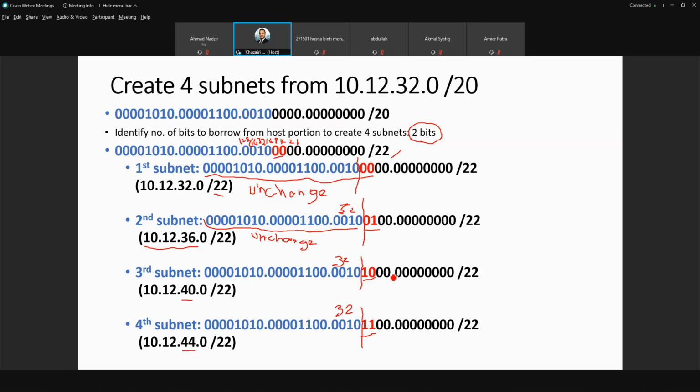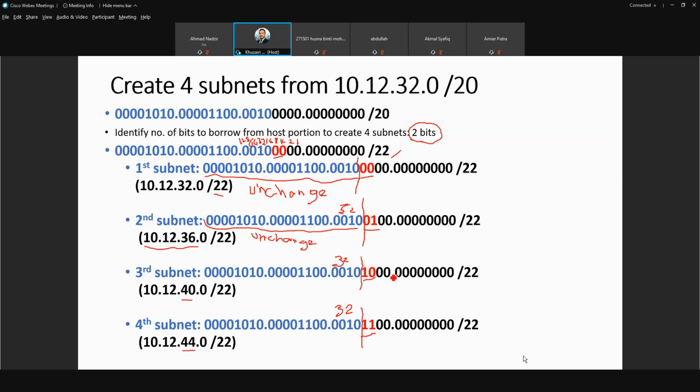This one I give you the hardest question. For example, what if we change to borrowing 3 bits for 4 subnets? Why would you borrow 3 bits to create 4 subnets? It is a waste of addresses. If you need to create 5 subnets, then you need to borrow 3 bits.